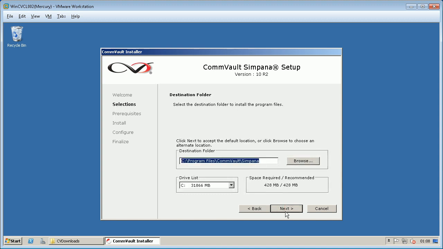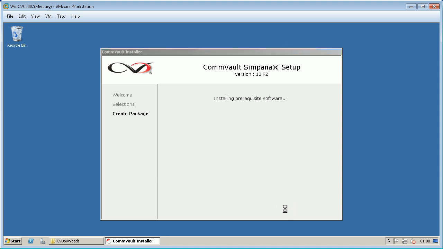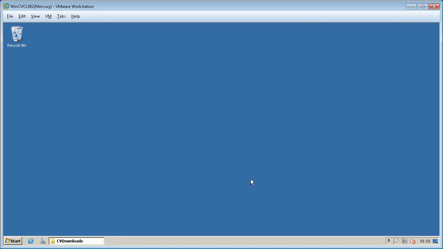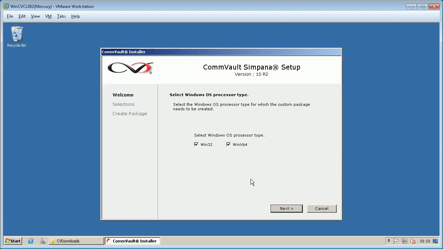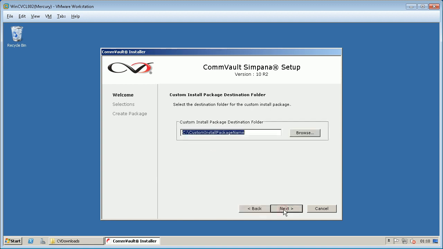Under Destination folder window, verify the default location for software installation. If necessary, click Browse to change the default location. Under Windows Operating System Processor Type window, select the appropriate processor type and click Next. Select Location for Custom Install Package Destination folder, and click Next.